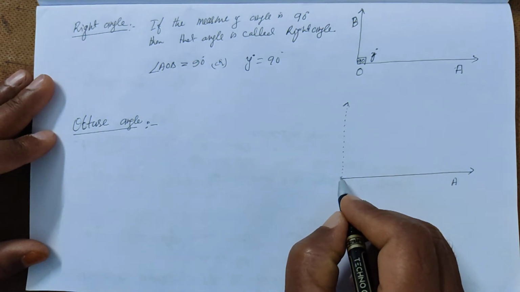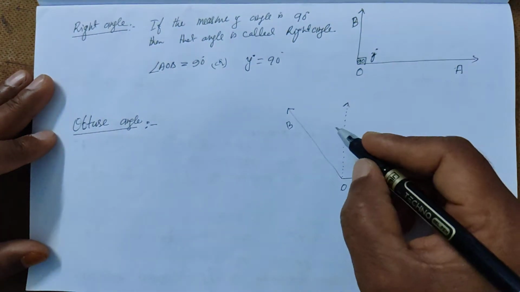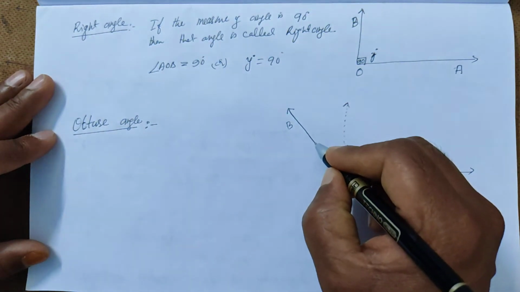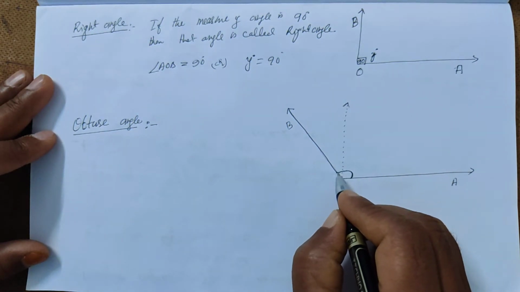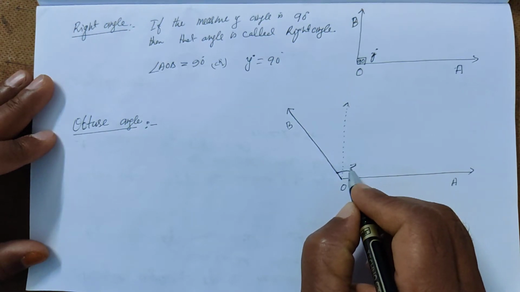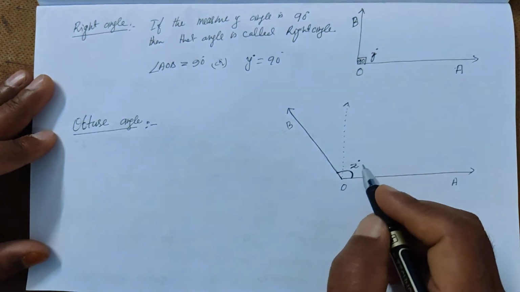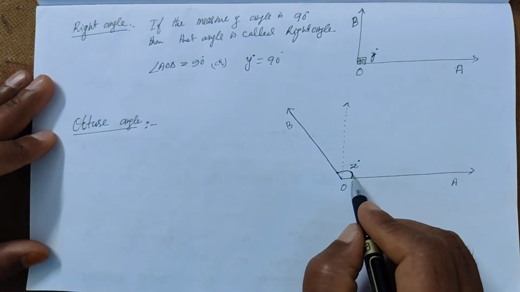Okay, and there is another ray like this, OB. So the angle between these two rays is, let it be Z. So definitely it seems to be more than 90.